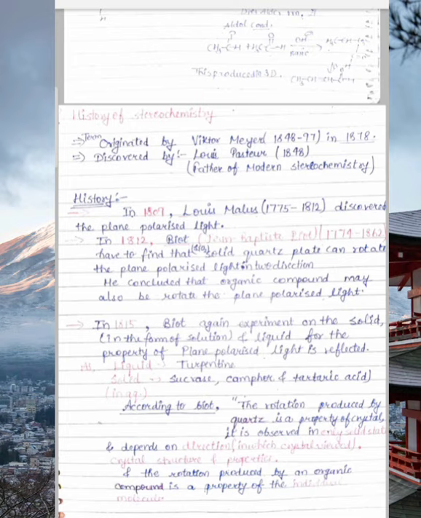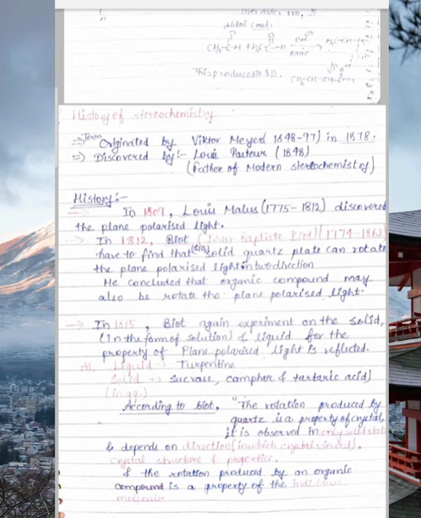Plane polarized light is light which acts in a single direction, either horizontal or vertical, in a single plane. By the name itself it is clear: plane means in a single